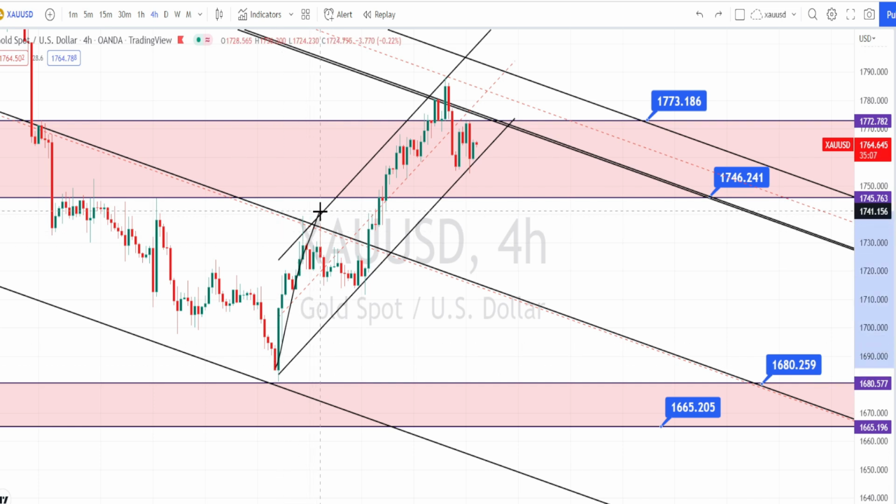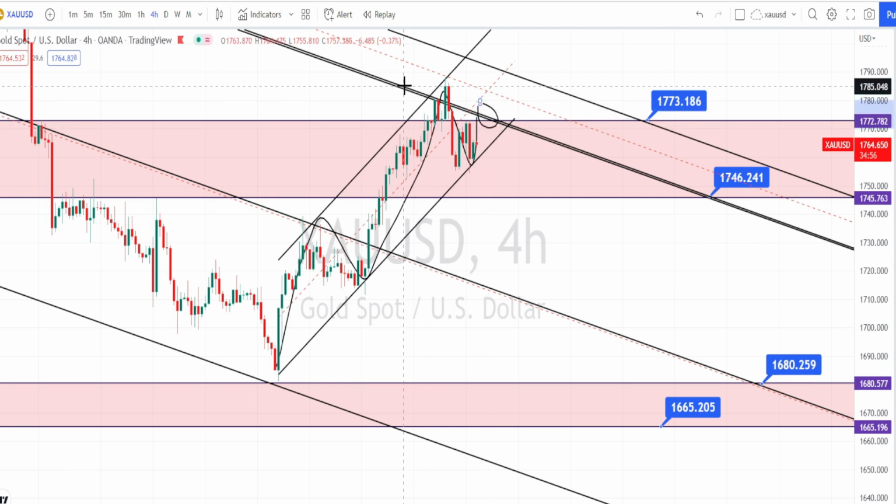So currently the price action in 4 hours time frame is still in a bullish trend as long as it is trading within a bullish channel pattern. But we know that this is a very strong resistance line from the bearish channel pattern. Wait for the confirmation on the bearish trend reversal in 4 hours time frame. Let us do the analysis in hourly time frame.